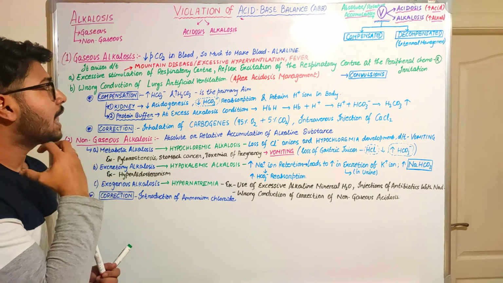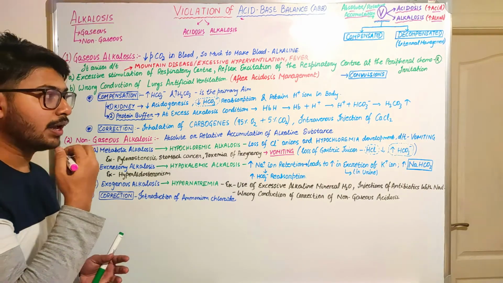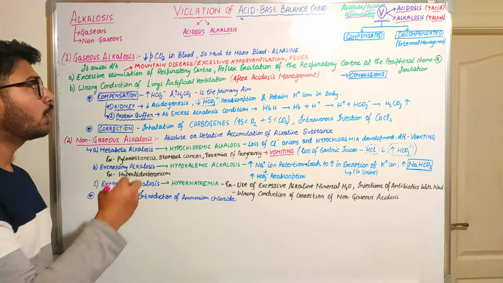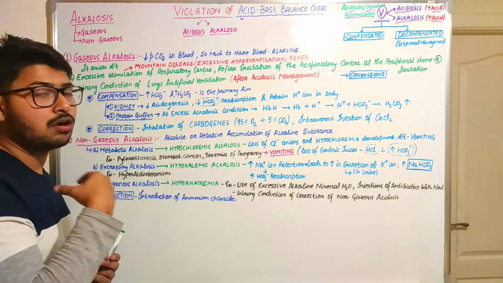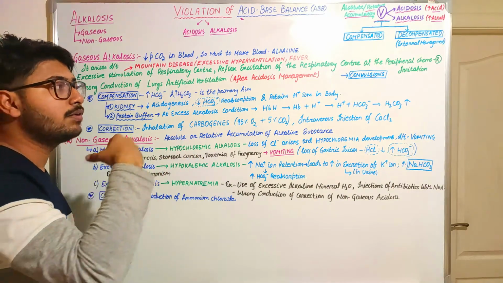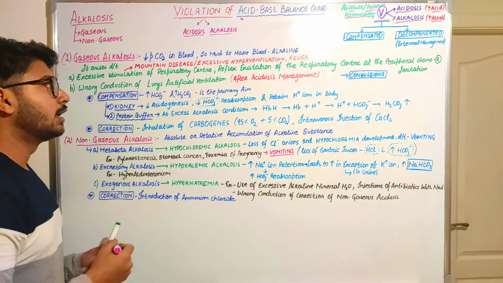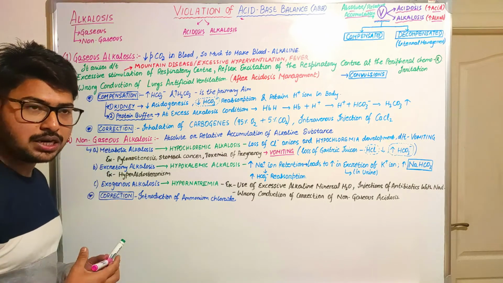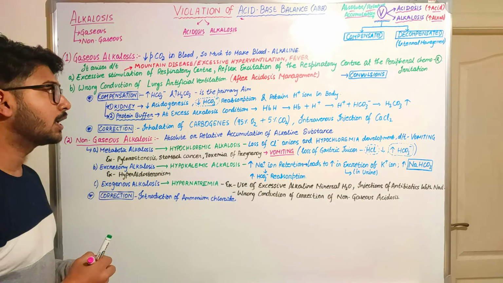Alkalosis means there will be an increasing accumulation of alkaline substance in our body. In that condition the violation of acid and base rises, leading towards the alkalosis condition. If the alkalosis is associated with respiration, we call it gaseous or respiratory alkalosis.